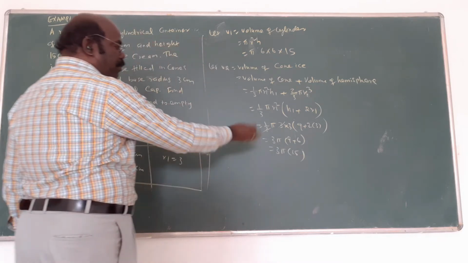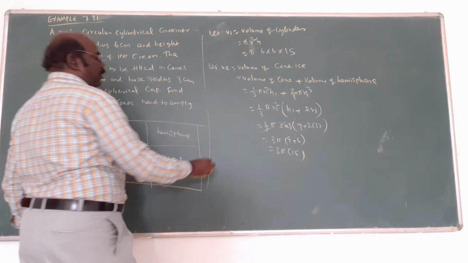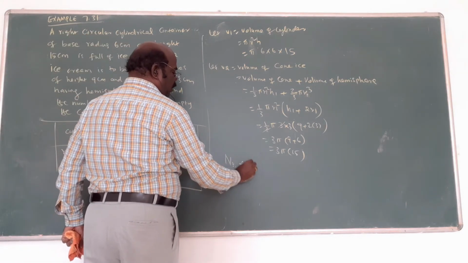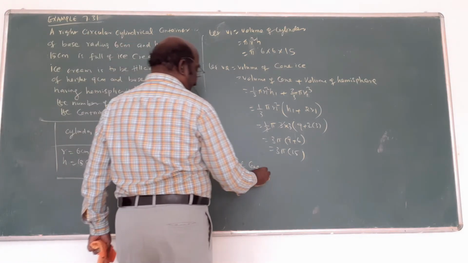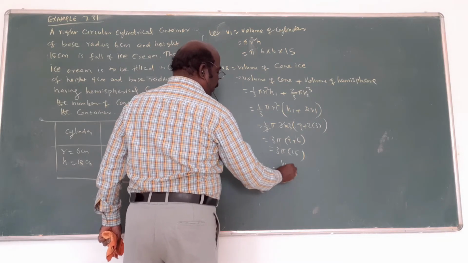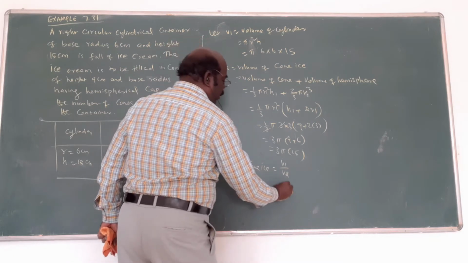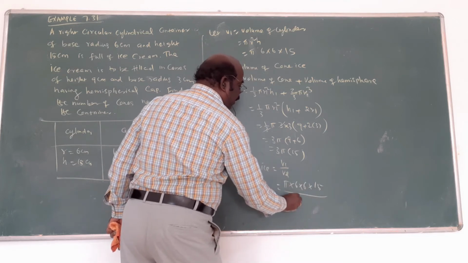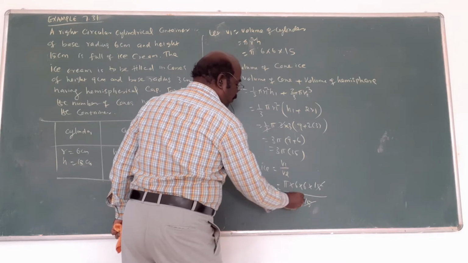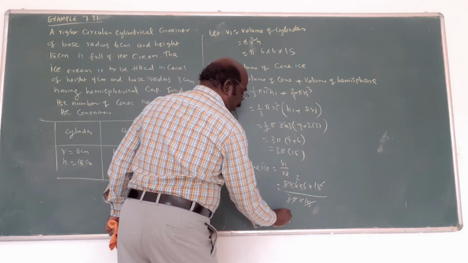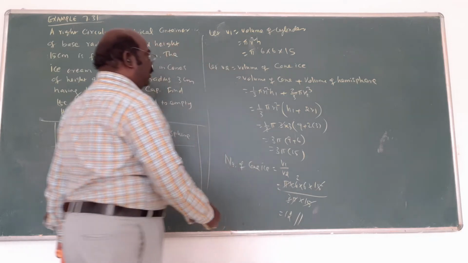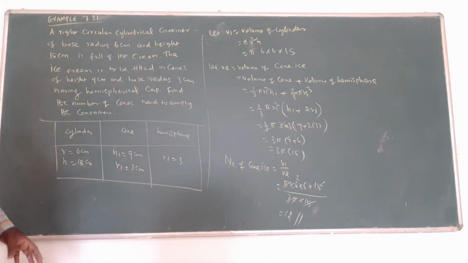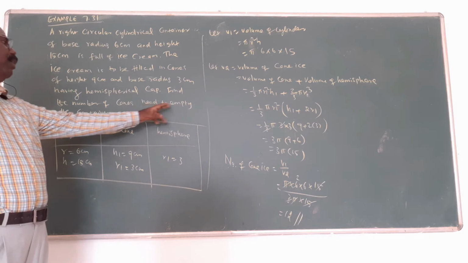Now what is our aim? The number of cones. Number of cones is equal to V1 by V2. V1 is pi into 6 into 6 into 15. Here 3 into pi into 15. Pi cancels, no? 1 by 15. So 12 cones can be made. This is the answer. From the cylindrical container converted into cones, 12 cones are needed to empty it.